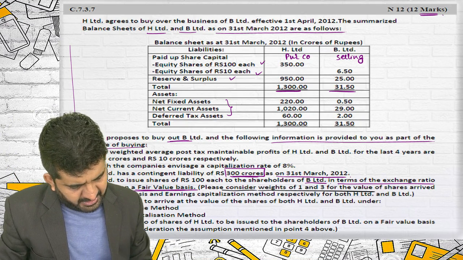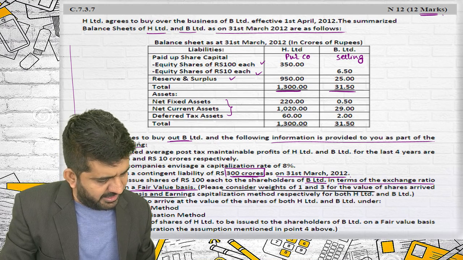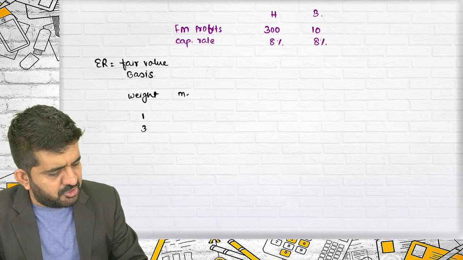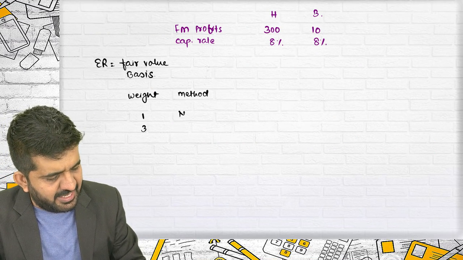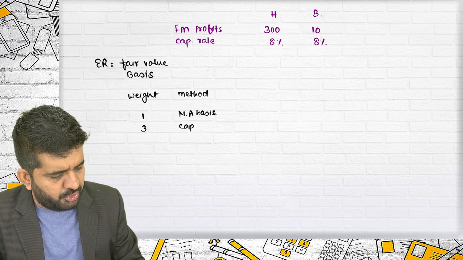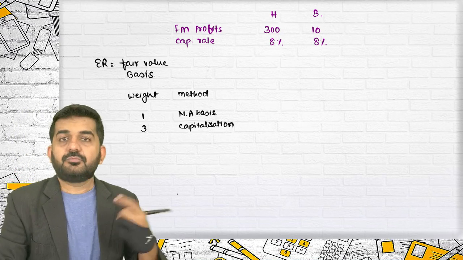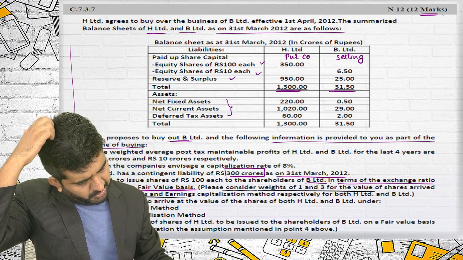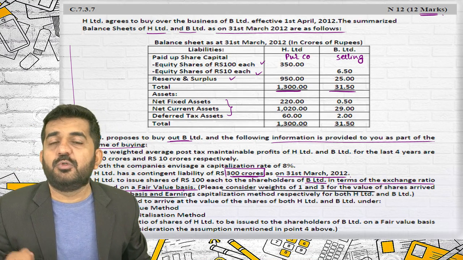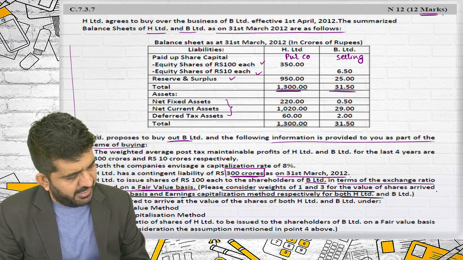For the value of shares arrived on net asset basis and earning capitalization method, is correct. So here, the method that should be used is net asset basis, exchange ratio, and this should be capitalization. Again, a good concept of how to find the exchange ratio by different methods, or how to value the selling company by different methods, earning capitalization method respectively for H Limited and B Limited.